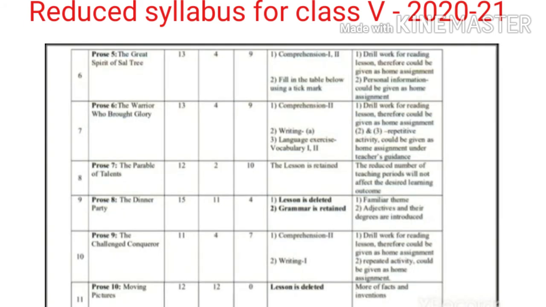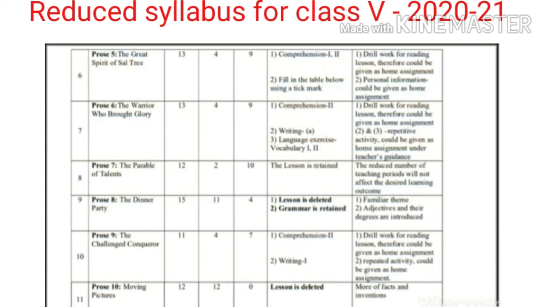Next, from the prose 5th, the comprehension 1, 2 and fill in the table below using a tick mark is minimized. From prose 6, comprehension, that is 2nd main, and writing 1st vocabulary and 2nd vocabulary are minimized.